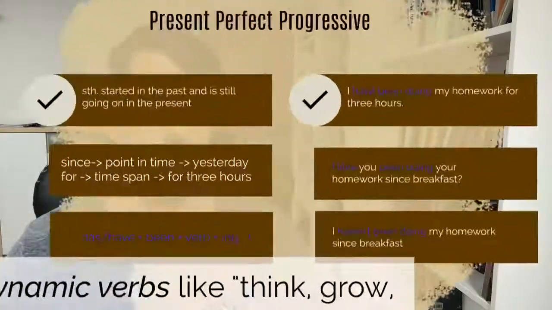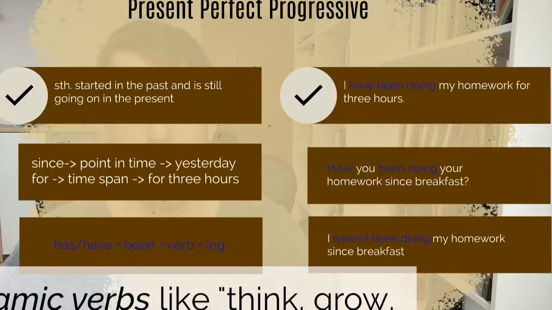The present perfect progressive, the last form we're looking at here, is something started in the past and is still going on in the present. Very important, yeah? And a bit difficult because you don't have that one-to-one in German. So, as in the example, I have been doing my homework for 3 hours. You see the little word for here. There is a very important distinction between since, which stresses a point in time, for example, yesterday at 2 o'clock, and for, a time span. So, for example, for 3 hours, as in our example.